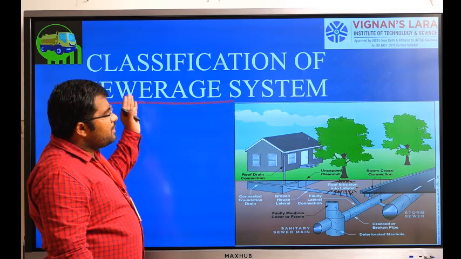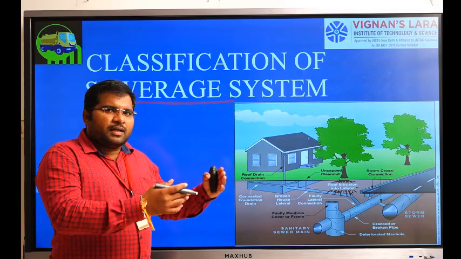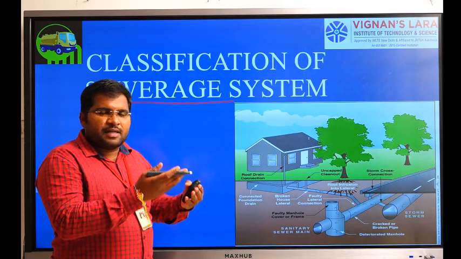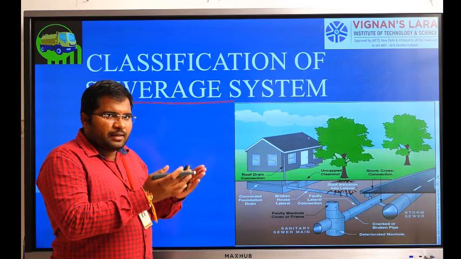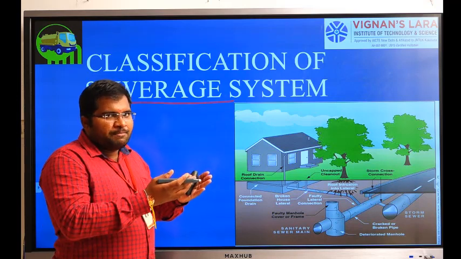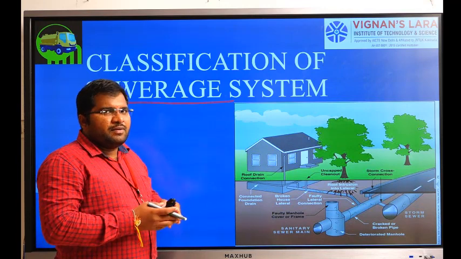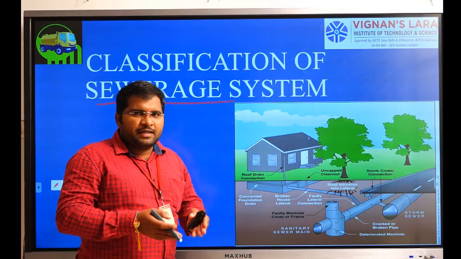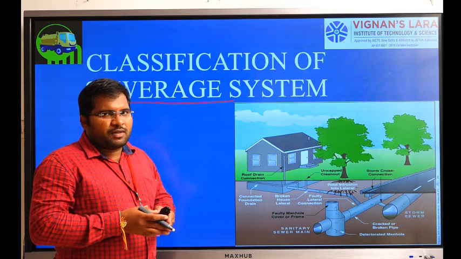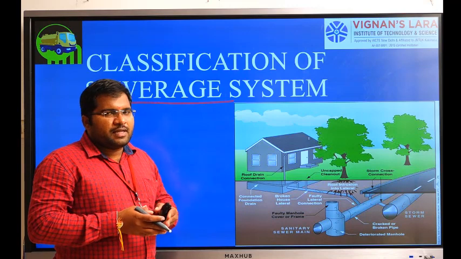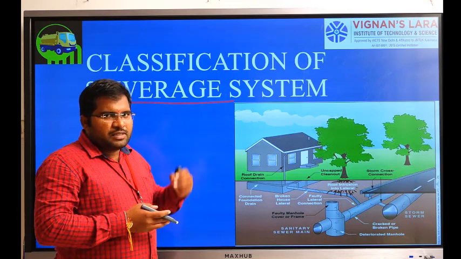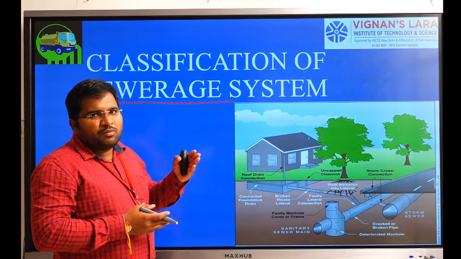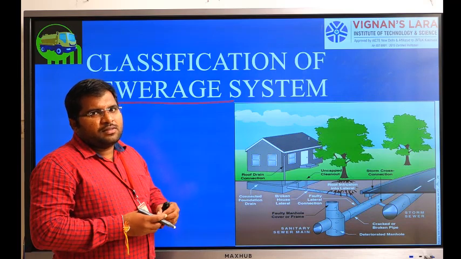This sewerage system mainly consists of water, right? Which is coming from different sources: domestic, industrial, commercial as well as institutional. This water will bring the whole waste. And along with the sewage, we will have another type of water, that is storm water. If it is the rainy season, there will be much storm water. We need to handle both sewage as well as storm water. In today's class, we will look at the different methods for collecting and conveying both sewage as well as storm water.